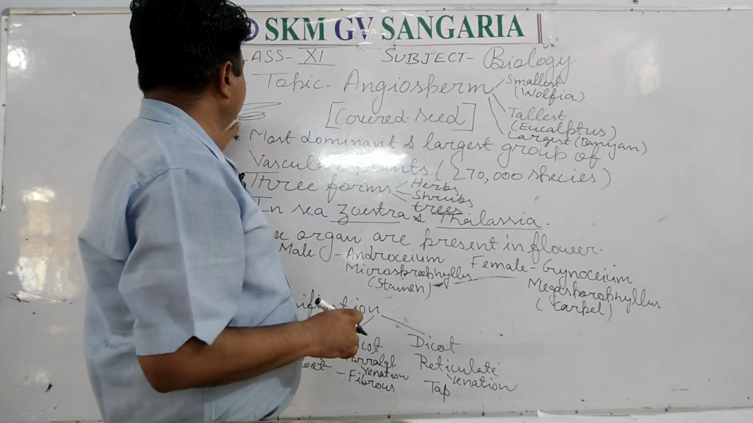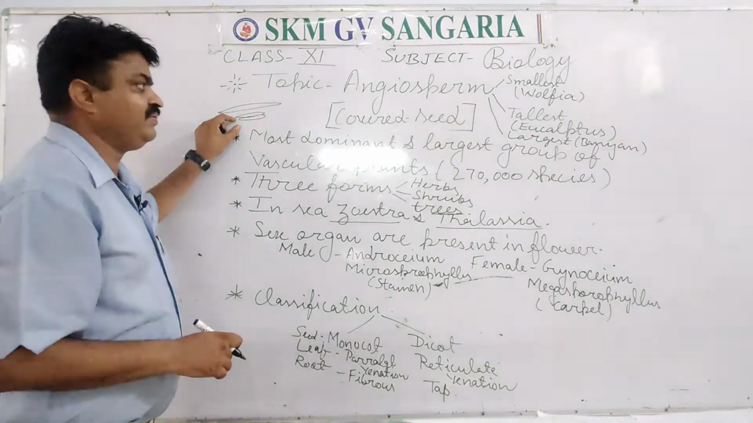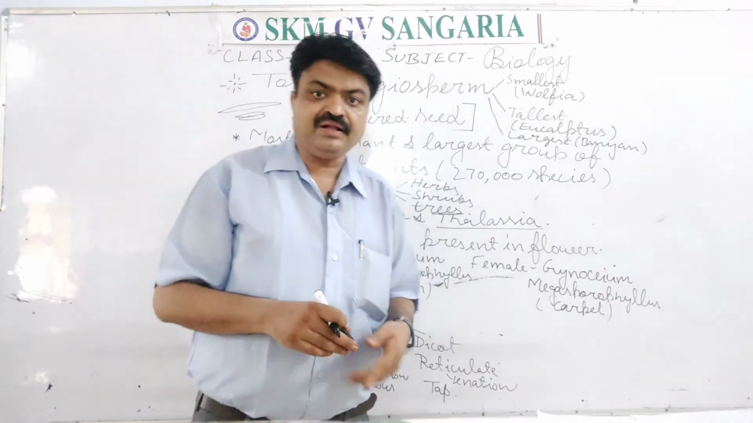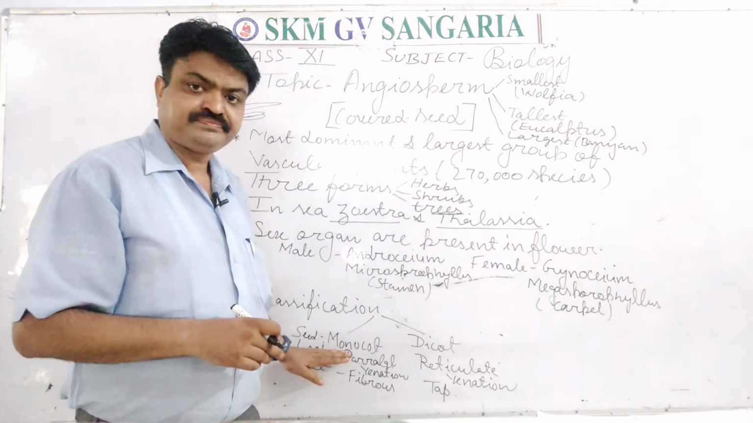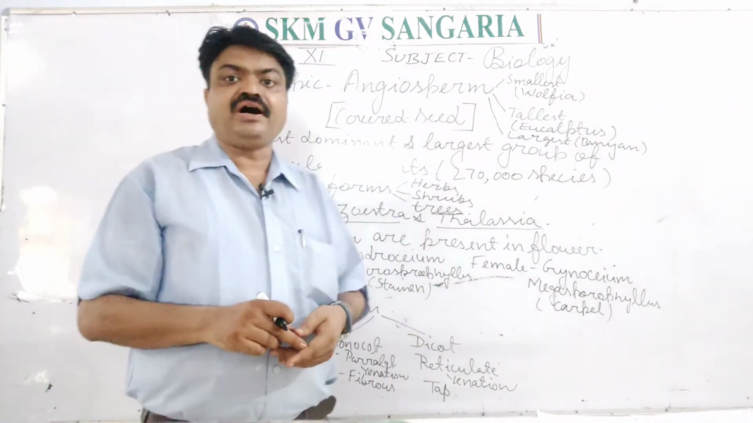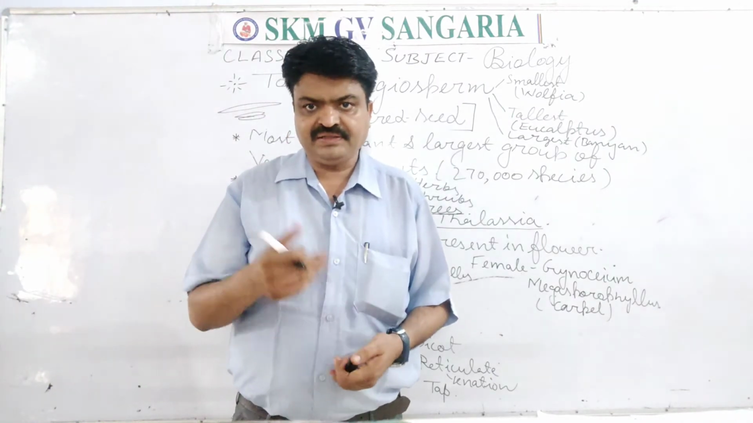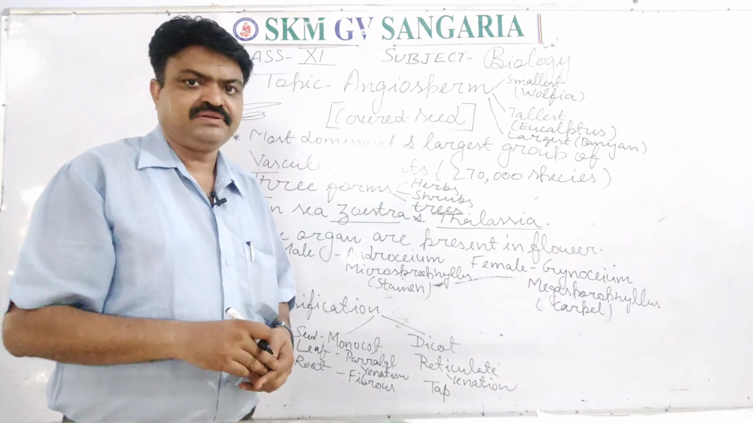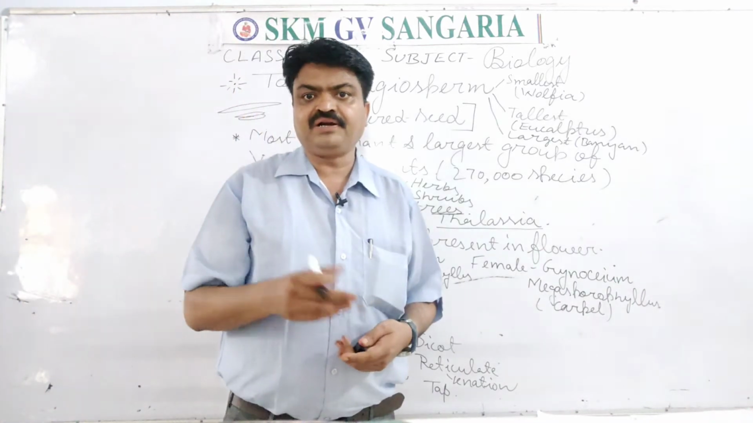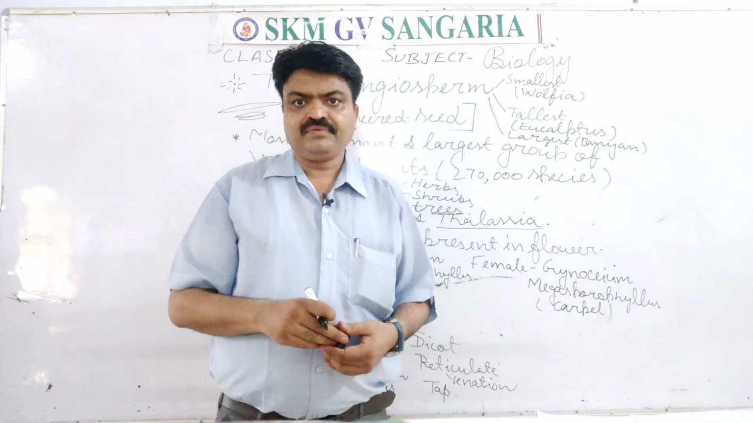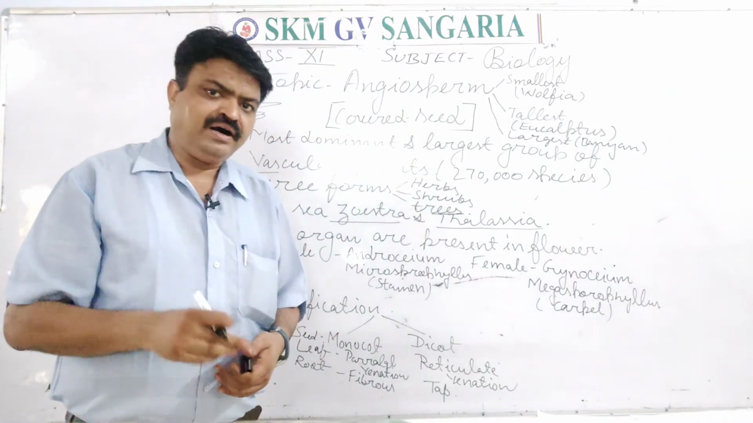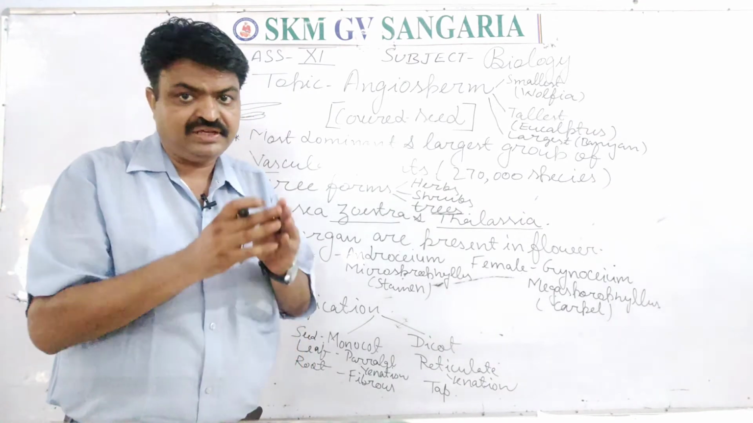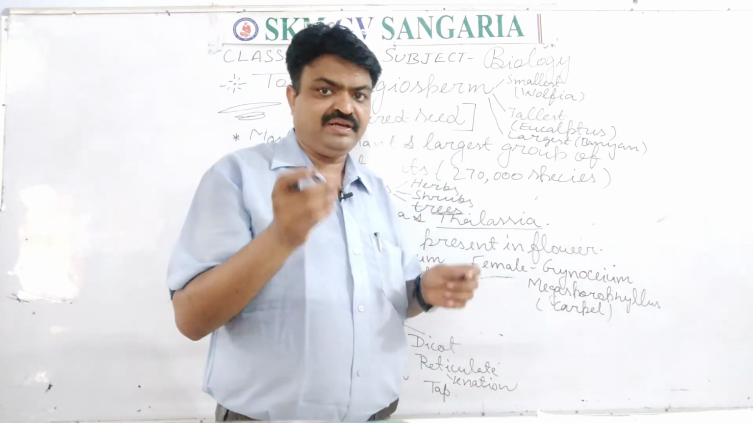So rice and wheat, maize, millet, what are they? They are monocots. And dicots, student, are all the pulse plants like pea, gram, moong, urad, and fruit-bearing plants like mango, guava. All these plants are dicot in nature because they have two cotyledons in their seed.